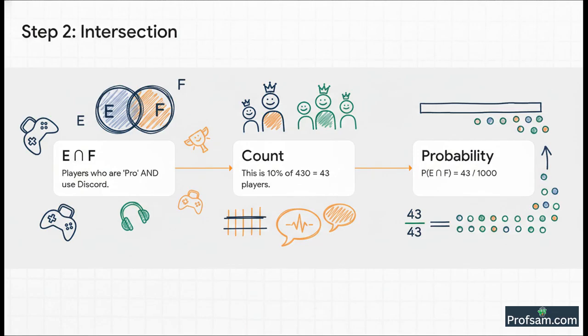Okay, next step. We need the top part of our formula, the intersection. P of E intersection F. What does this mean? It simply means we are looking for players who are both pro and use Discord. The data tells us this is 10% of the 430 Discord users. So 10% of 430 is 43 players. Simple. The probability of picking one of these players from the total 1,000 is 43 divided by 1,000.